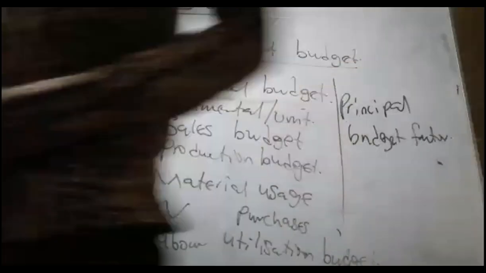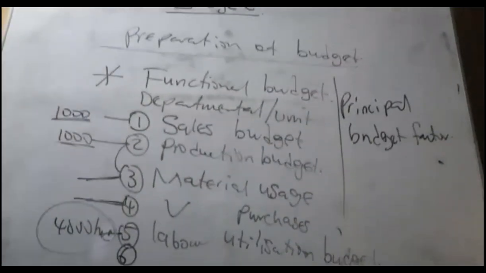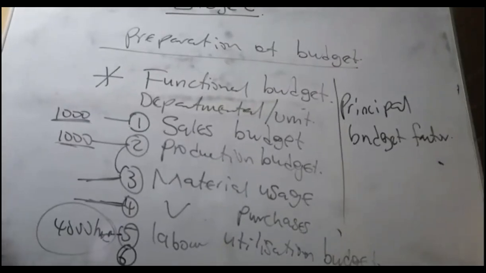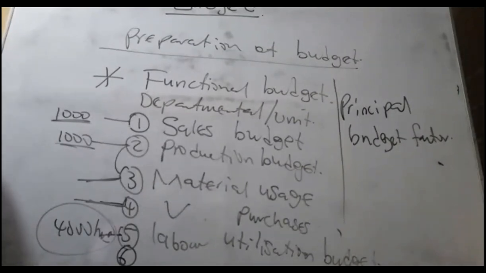So we cannot talk about functional budget without the principal budget factor. Now, it's a factor that prevents us from achieving our objectives. So if you are a company and then you lack certain material or certain factors, some of the factors serve as challenge. It prevents you from achieving your objective.